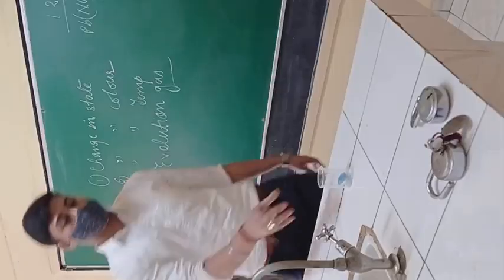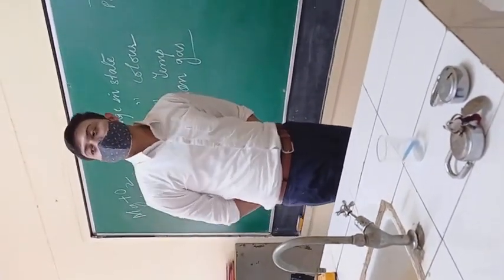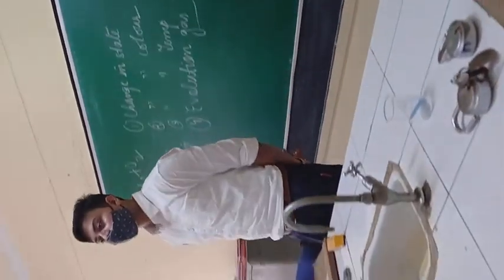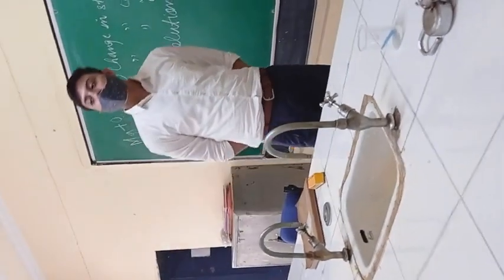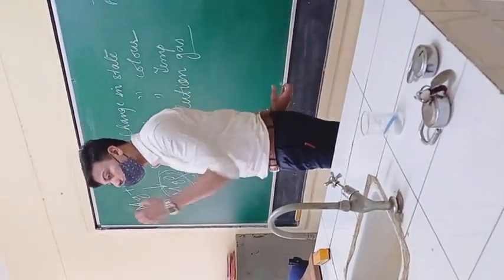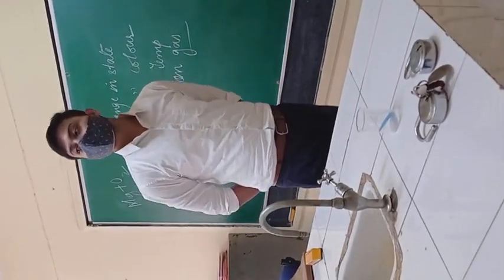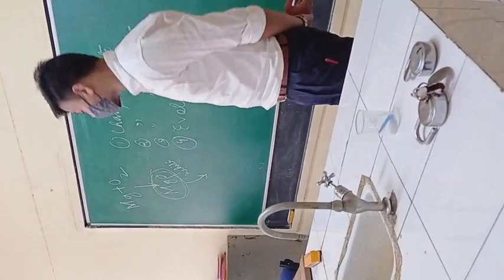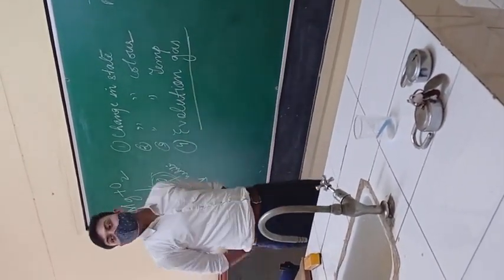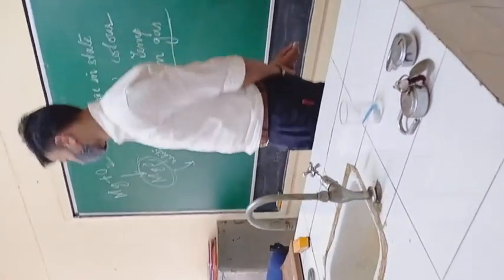Got it? 1.3, what is given here is that we will have to take some amount of zinc granules in a test tube or you can say a beaker. Then we will have to pour a small quantity of dilute hydrochloric acid. After pouring the acid, we will observe that there will be formation of effervescence on the surface of these zinc granules, right? Which indicates that there is what? Evolution of gas. As I already told you, if there is evolution of gas, then we can conclude that a chemical reaction has taken place, right?